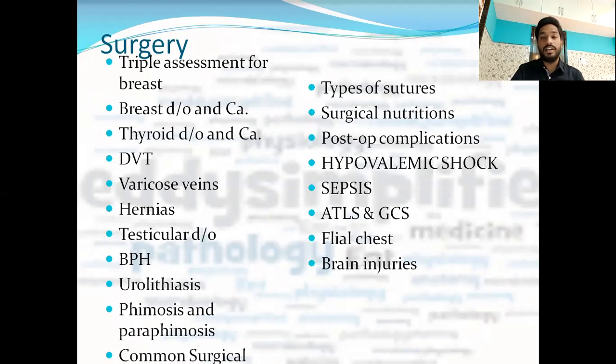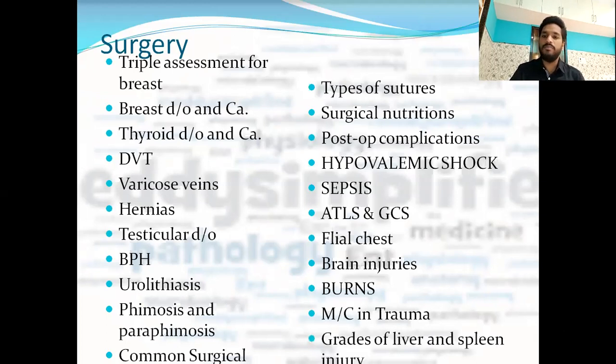Brain injuries. Everything related to brain injuries you should study in surgery as well as from radiology, and it is a very important topic. You'll get at least 3 to 4 questions from this topic. Then burns, you'll do it in FMT, but once again you should do it in surgery also. Then in trauma, that is most common penetrating trauma, most common blunt trauma in children, in adults, that kind of thing in trauma is very important. Grades of liver and spleen injury is an important topic.